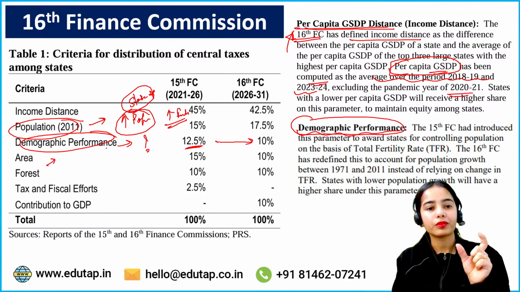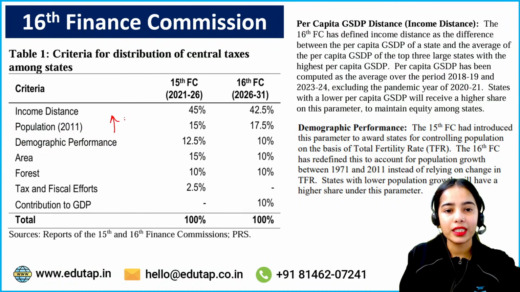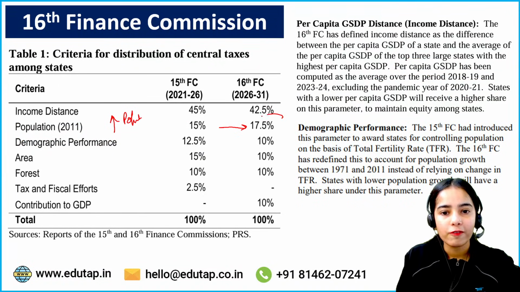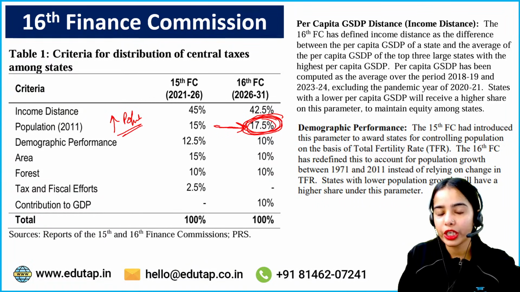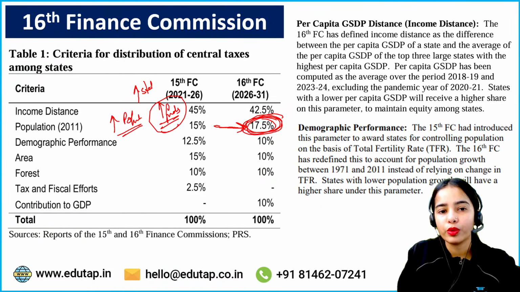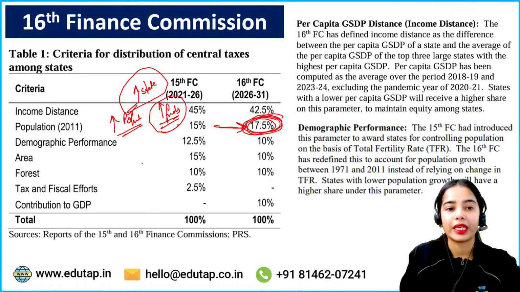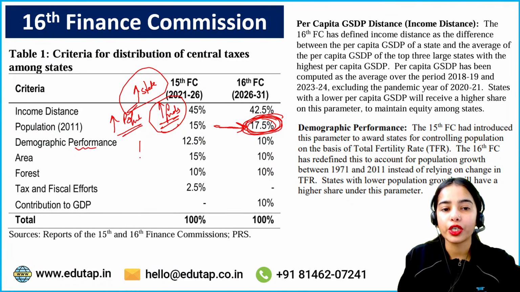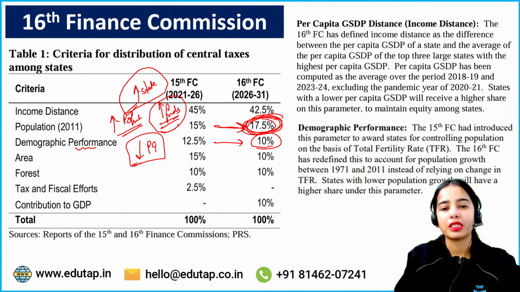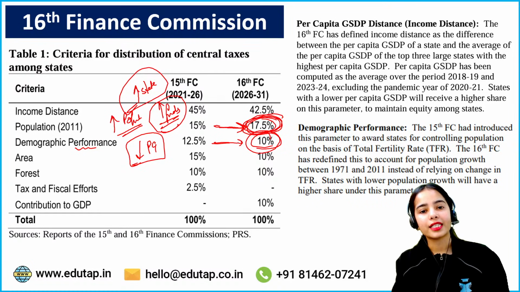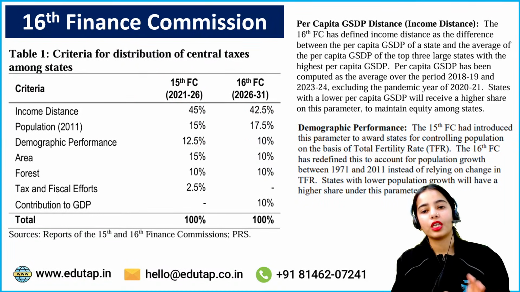Here you can see, basically, the higher the population, the more funds you are going to get. The percentage has been increased for the population. So the higher the population, the more funds the state is going to get. And for demographic performance, that means if you are reducing your population growth, then yes, you are going to get the benefit, but the percentage for demographic performance is 10% only. Okay, that has been reduced from the previous Finance Commission. So this is the idea.